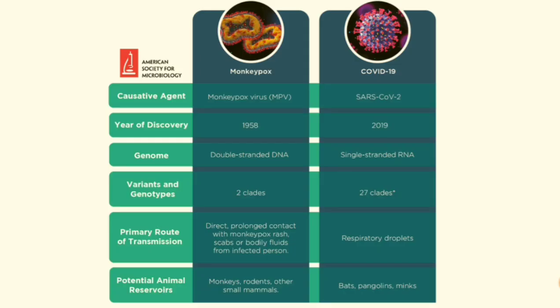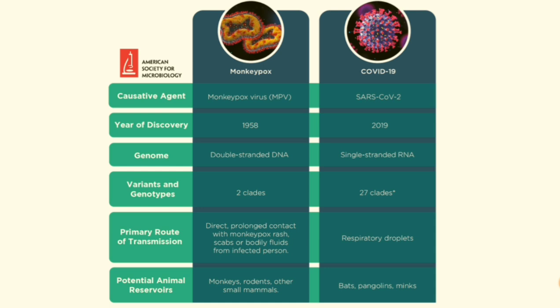Now the difference between monkeypox and COVID-19. The causative agent in monkeypox is the monkeypox virus. The year of discovery was 1958 and it contains double stranded DNA. That's why the chances of mutations are less likely. The variants and genotypes of monkeypox are that it contains two clades, and the primary route of transmission is by direct prolonged contact with monkeypox rash, scabs, or body fluids from the infected person. And the potential animal reservoirs include monkeys, rodents, and other small mammals.